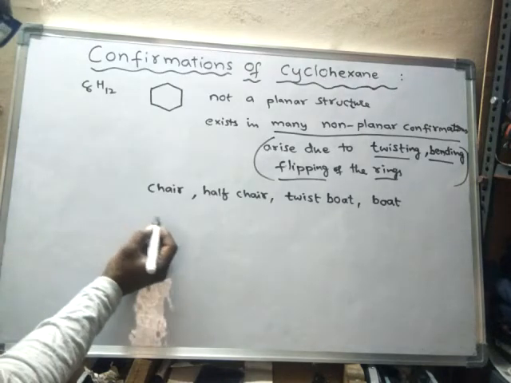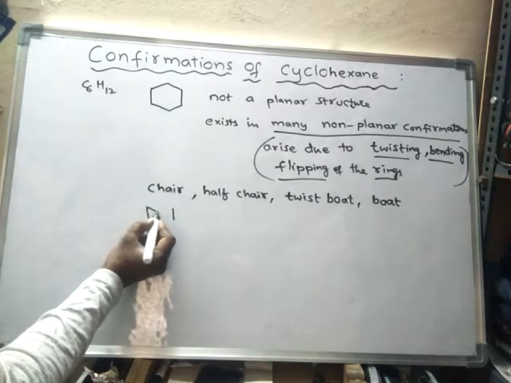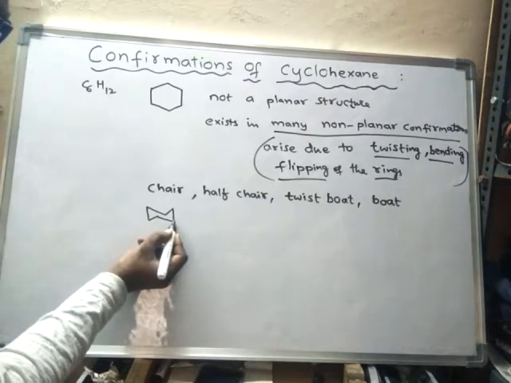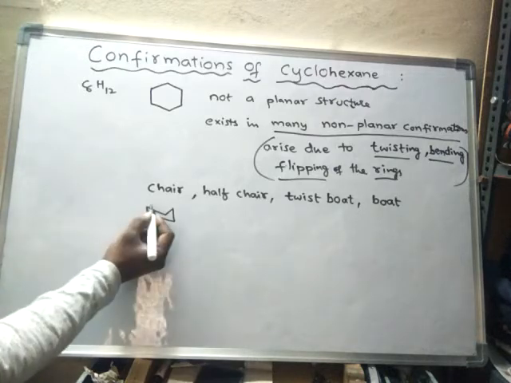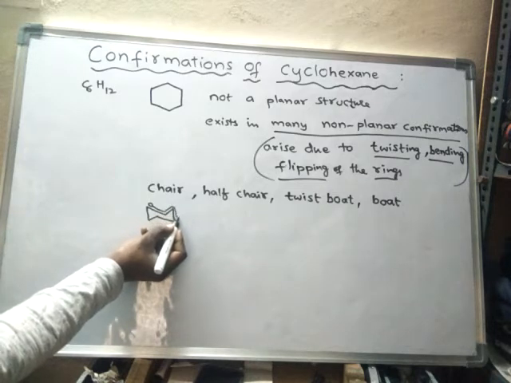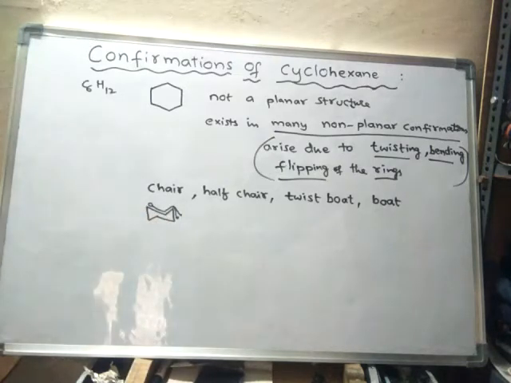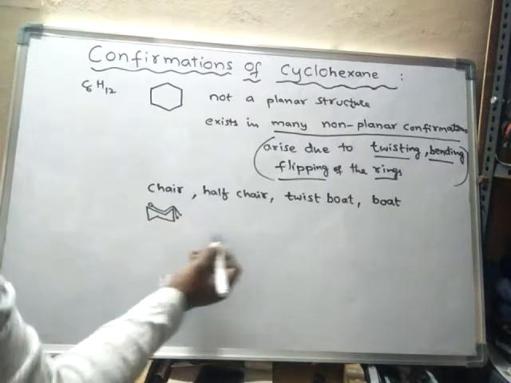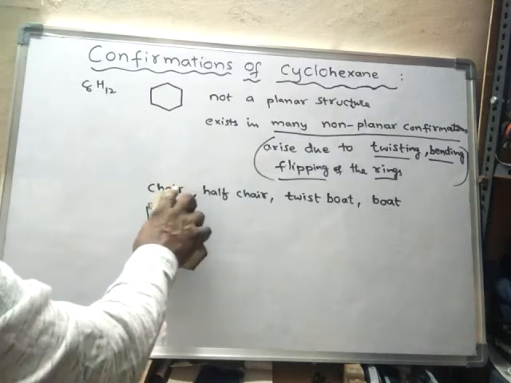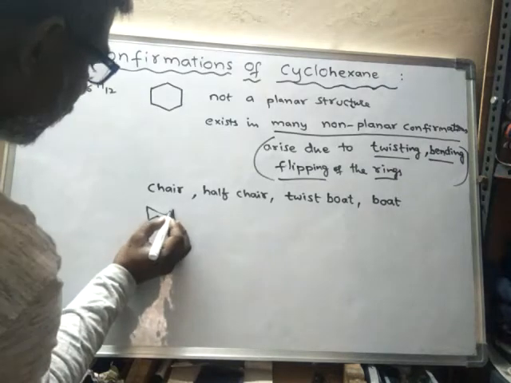Chair means here actually, this form is called the chair form. Suppose a person is sitting here on the chair, taking these as the feet, like this. So this is called a chair form. Now, how does the half chair form look?